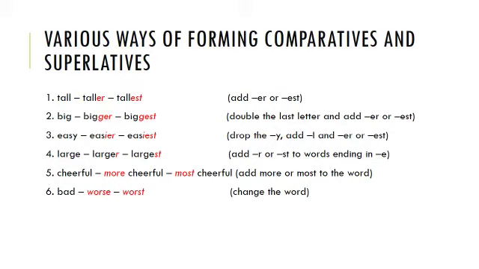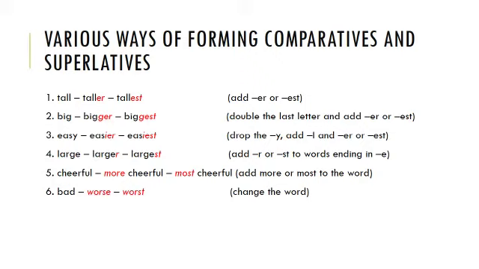Third one, drop the y and add I and er for comparative and est for superlative. Here the word is easy. So we will drop the y and add IER to make it easier, that is the comparative form, and IEST, that is easiest, which will be the superlative form.